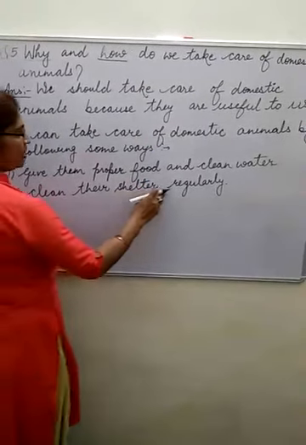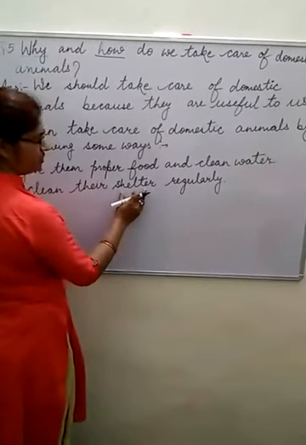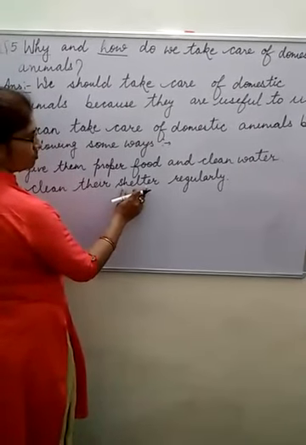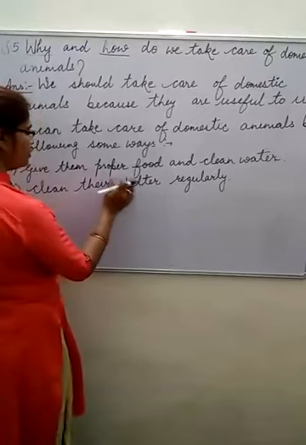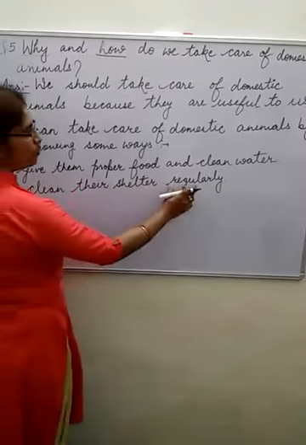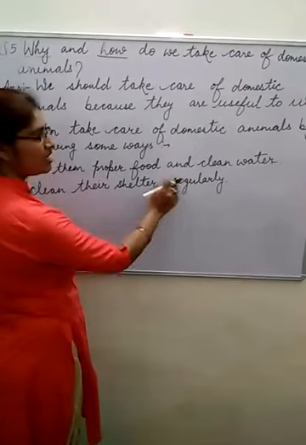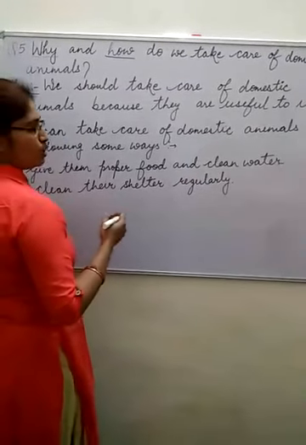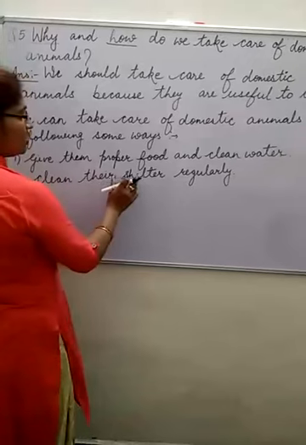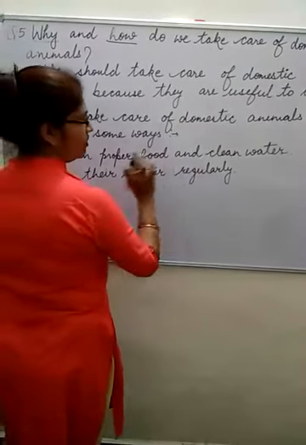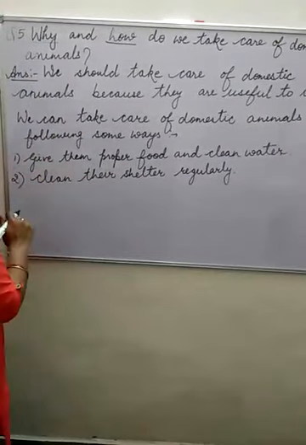Shelter means the place in which they are living, their home, their place. We should clean the place where they are living. Regularly means always, on an everyday basis. Like we clean our home every day, we should keep their place clean on a regular basis. Okay, so clean their shelter regularly.